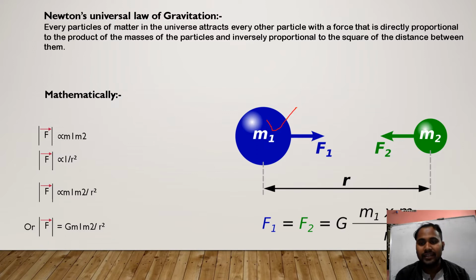This m1 and this m2. So let's see. The force F1 is acting by M1 on M2, and the force F2 is acting by M2 on M1.